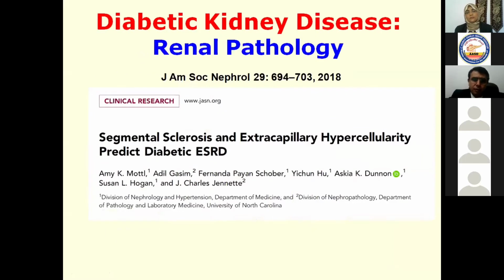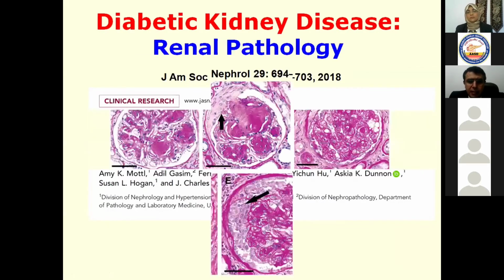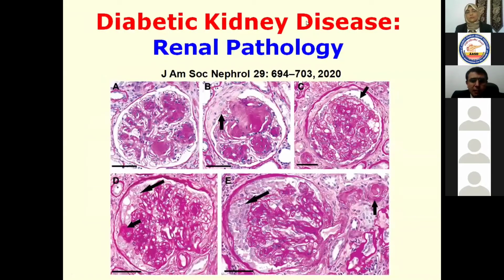What about the pathology? As we can see, in diabetic kidney disease, we have two major predictors in the pathology: the segmental sclerosis and the extracapillary hypercellularity. When these two are present, these are predictors towards end-stage diabetic kidney disease. As we can see here, we have FSGS, while in this we have mesangial expansion.